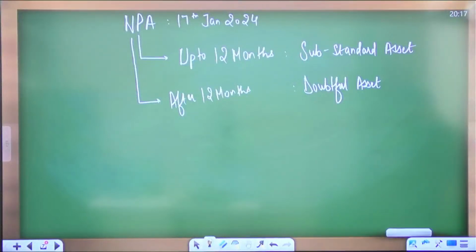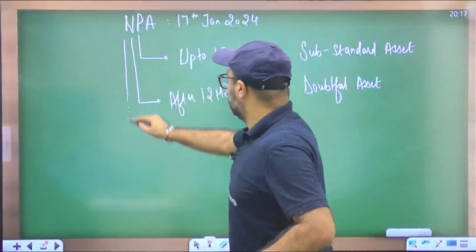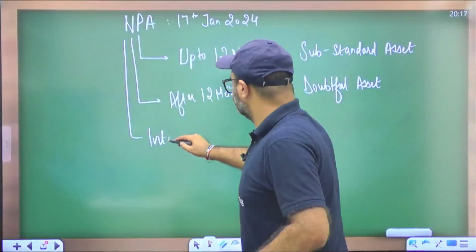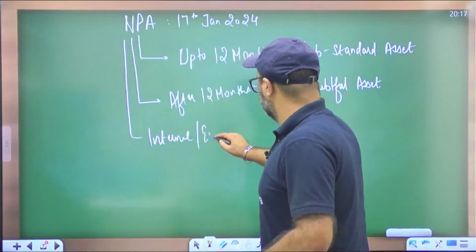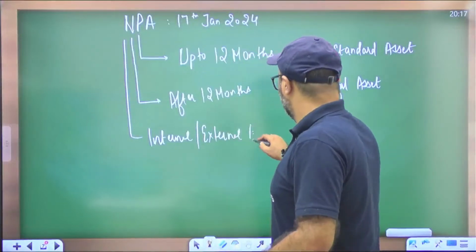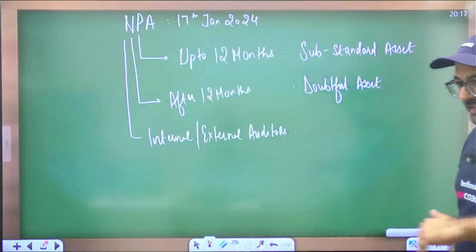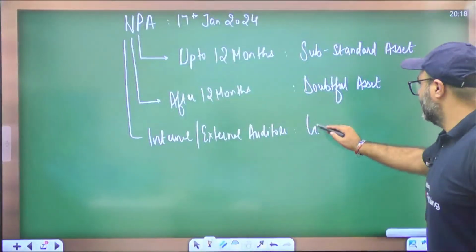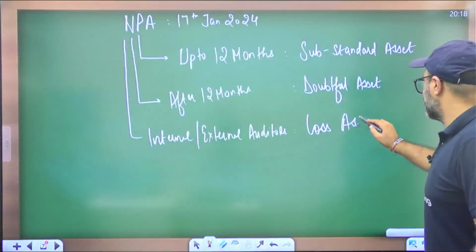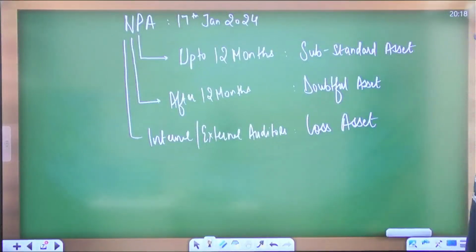So the bank still considers the loan recoverable. The loan has been NPA for more than 12 months, but the bank is still optimistic, so it will be considered a doubtful asset. And after that, as per the internal or external auditors of the bank, when the bank believes that recovery is not possible, the loan will be declared as loss asset.